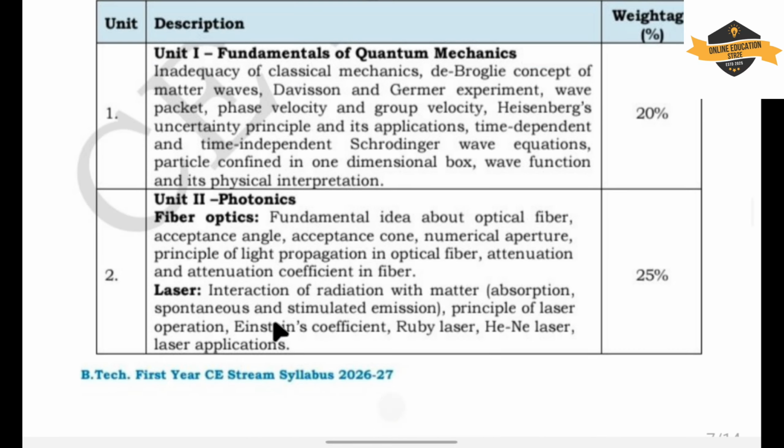Now let us proceed to Unit 2. Unit 2 has two parts, photonics, and in photonics we have two parts, fiber optics and laser. Fiber optics covers the fundamental idea about fiber optics, acceptance angle, acceptance cone, numerical aperture, principle of light propagation in optical fiber, attenuation and attenuation coefficient in fiber.